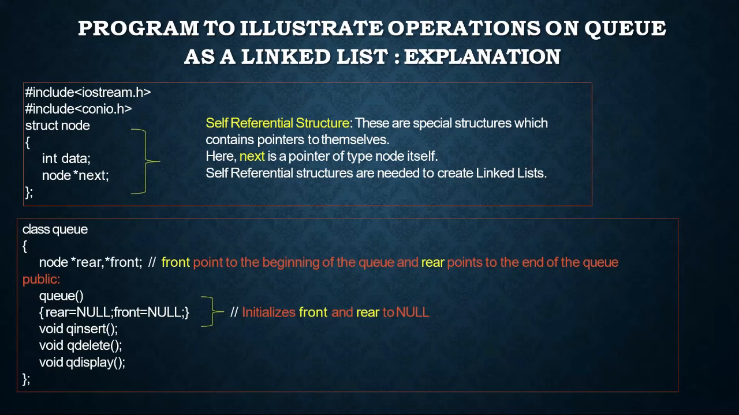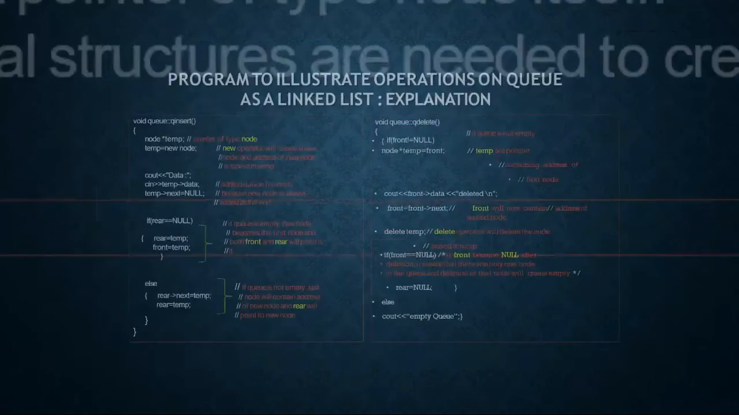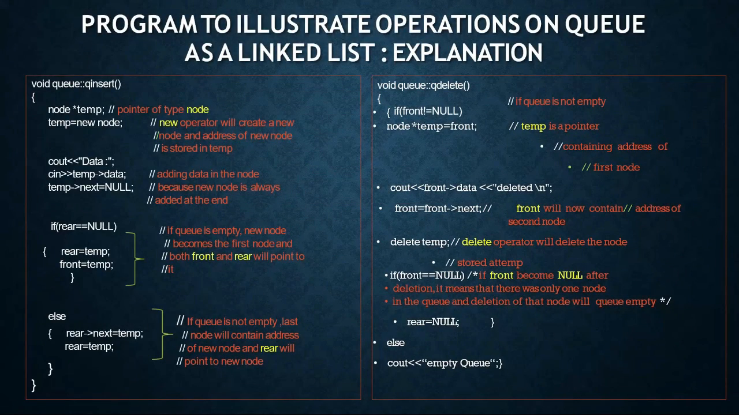In the second portion, front points to the beginning of the queue and rear points to the end of the queue. Here in the insert method, temp is a pointer of type node. The new operator will create a new node and the address of the new node is stored in temp. Adding data in the new node, because a new node is always added at the end. In the if case, if the queue is empty, the new node becomes the first node and both front and rear will point to it. In the else case, if the queue is not empty, the last node will contain the address of the new node and rear will point to the new node.